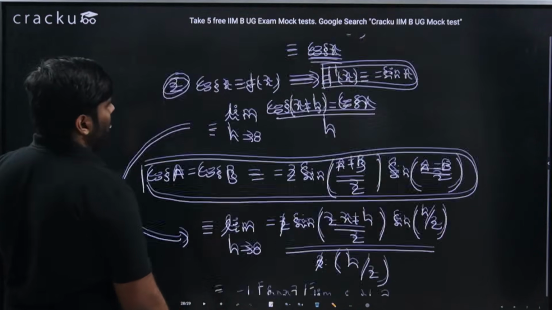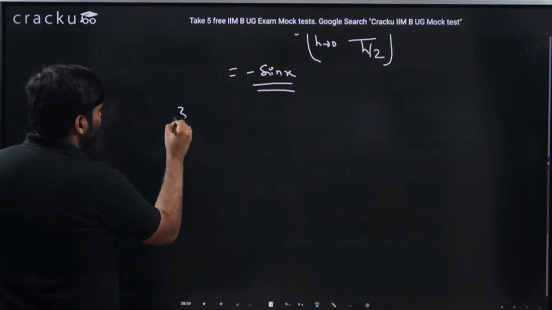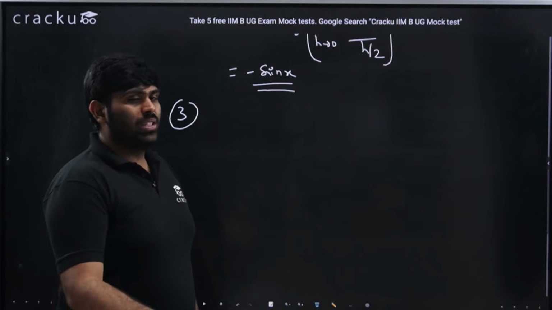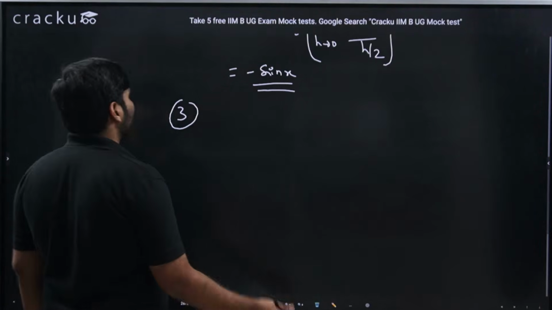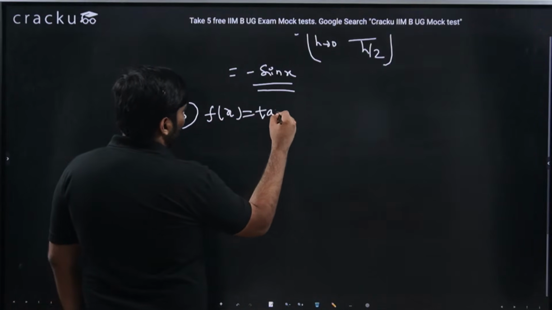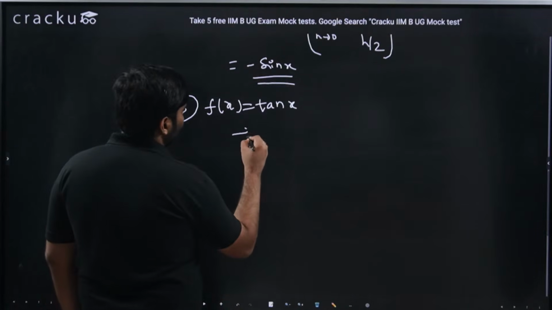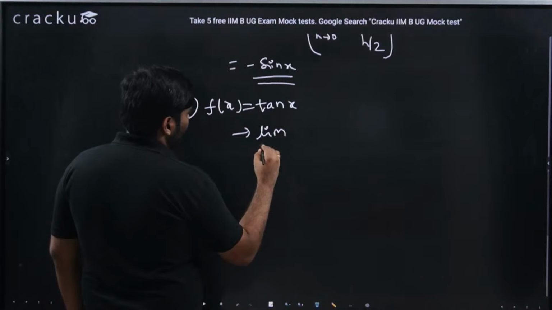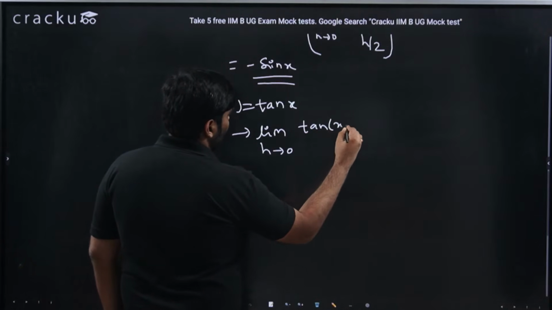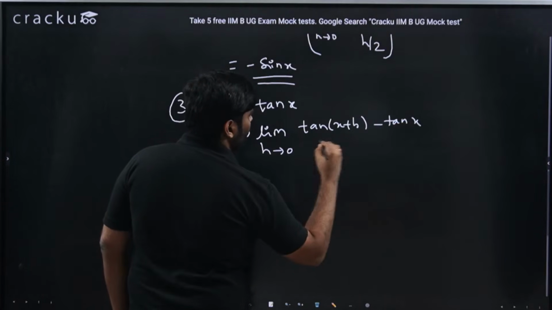Similarly, let's do it for tan, because usually it is sufficient to do for sine, cos, tan. Cot will be similar to tan, it would be minus cosecant square x. But for today's session, let us do these three. The rest of the things are like homework for you. You should be applying and doing it on your own. So limit h tending to 0, tan of (x plus h) minus tan x divided by h.